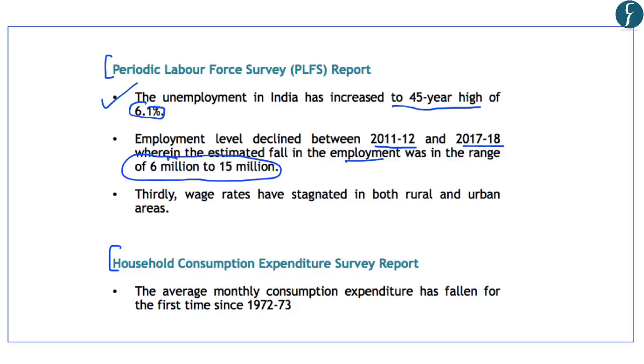Now, besides a fall in employment, a decline or a stagnation in the wage rates has been witnessed. And these wage rates have stagnated in both rural areas as well as urban areas. So this highlights the gravity of the problem of unemployment in India. However, India's official GDP estimates have failed to capture such a decline in the economic activity. Thus, there is no correlation between the unemployment data and the GDP growth rate data.